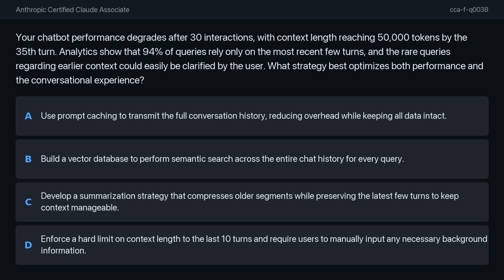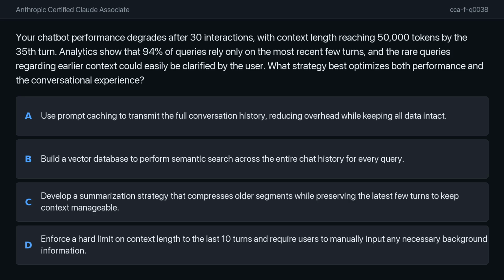The options are as follows. Option A, use prompt caching to transmit the full conversation history, reducing overhead while keeping all data intact. Option B, build a vector database to perform semantic search across the entire chat history for every query. Option C, develop a summarization strategy that compresses older segments while preserving the latest few turns to keep context manageable.